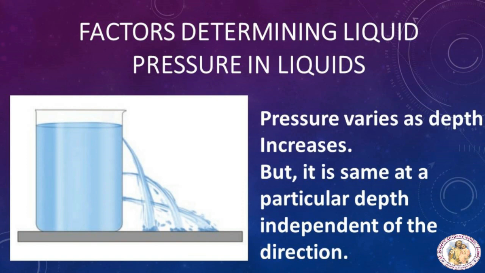The water may just dribble out from the top hole, but with increased speed at the bottom holes, as depth causes the water to squirt out with more pressure. From this activity, we can infer that pressure varies as depth increases, but it is the same at a particular depth independent of the direction.